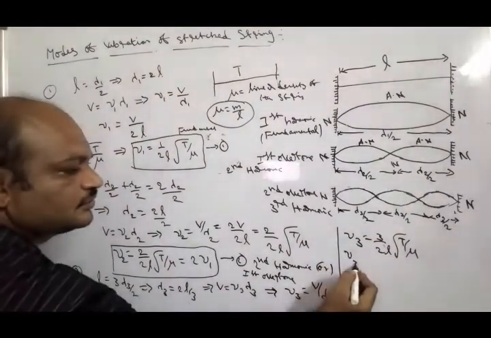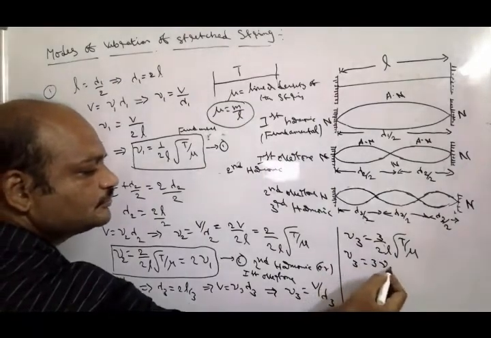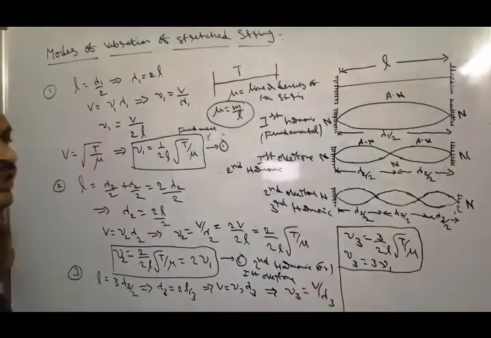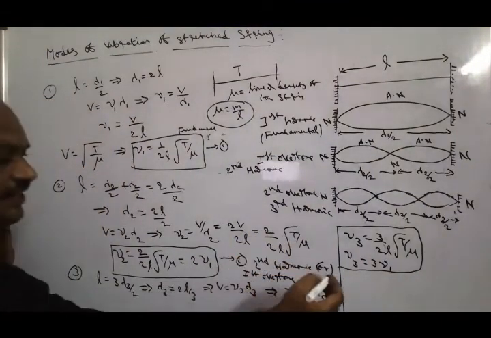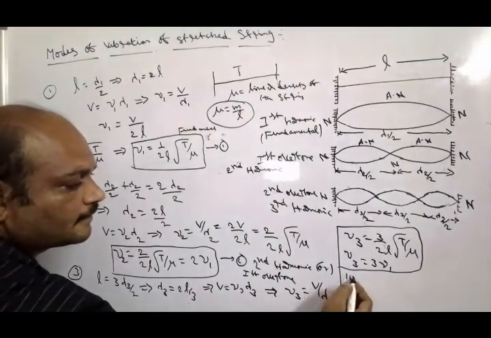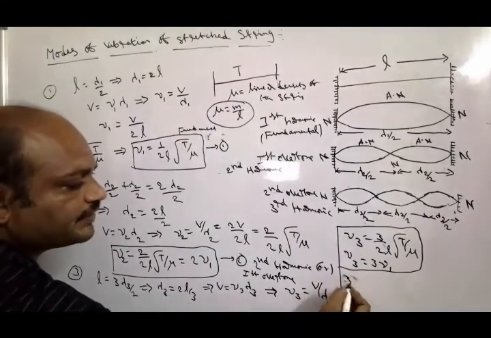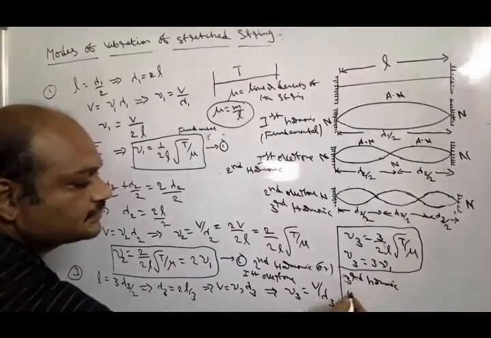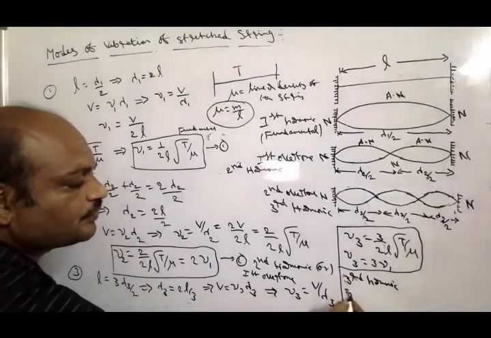Nothing but nu 3 is equal to 3 nu 1. So this frequency is taken as the third harmonic frequency or second overtone frequency.